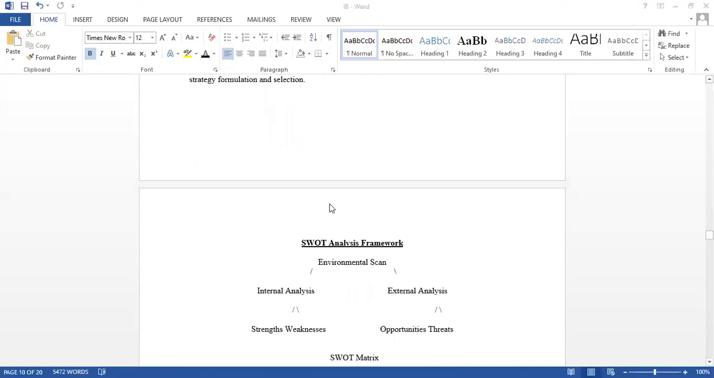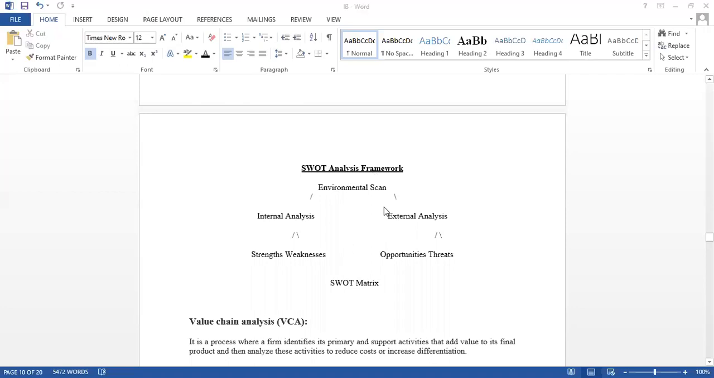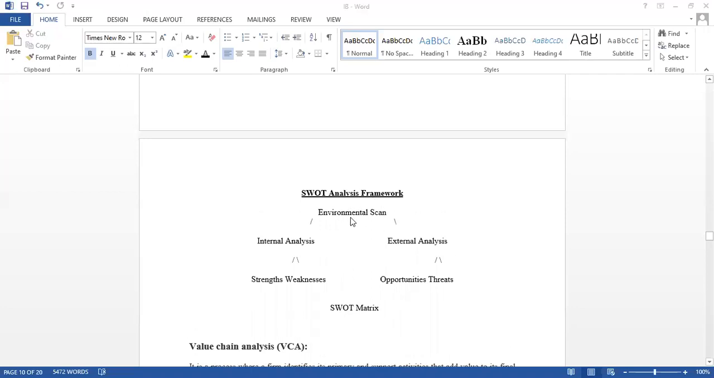Okay, so how do we do this SWOT analysis? We do this SWOT analysis framework based on environmental scanning. So we have to scan the environment. We all know environmental scanning can be done in two ways. One is internal analysis and the other one is external analysis.